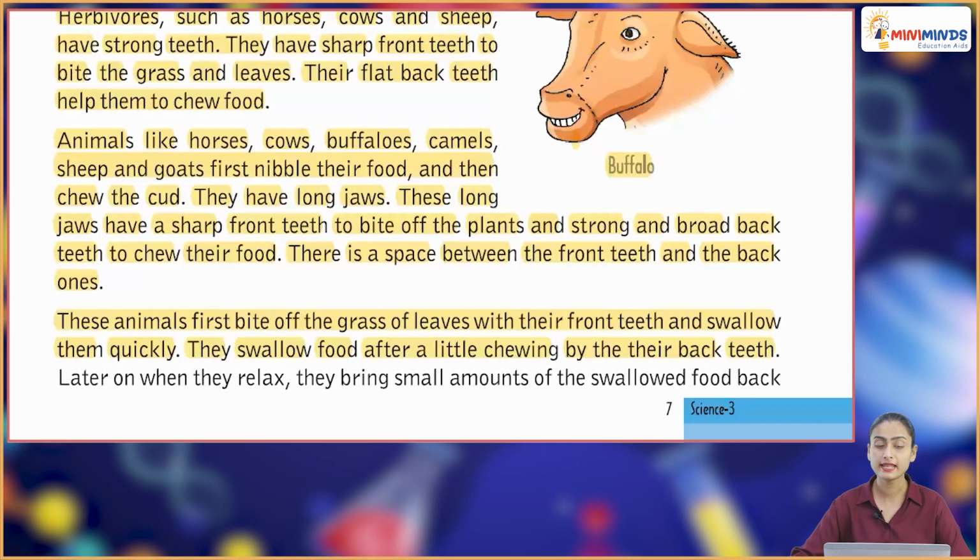These animals first bite off the grass or leaves with their front teeth and swallow them quickly. They swallow food after a little chewing by their back teeth.